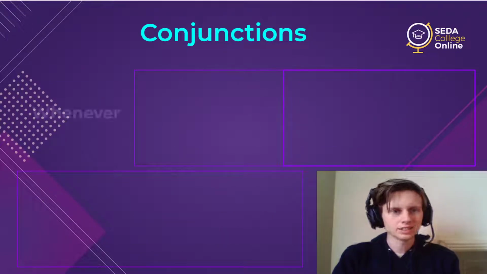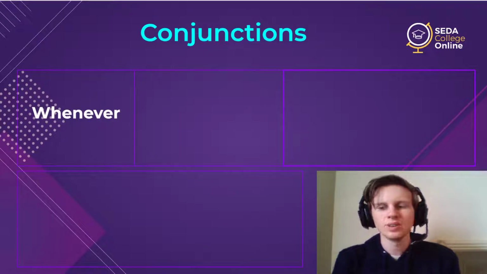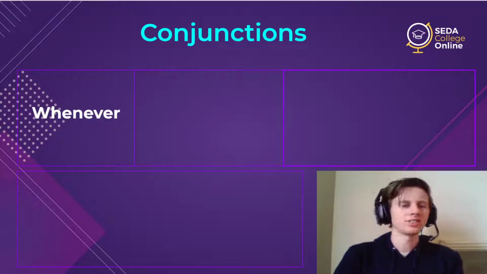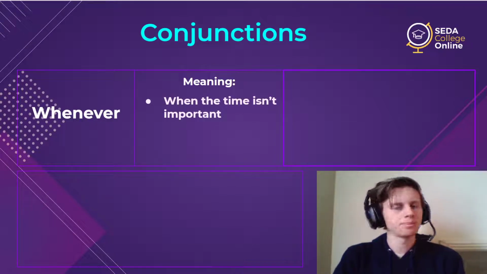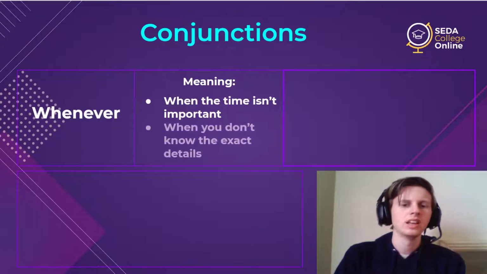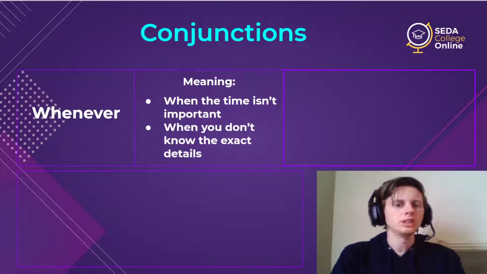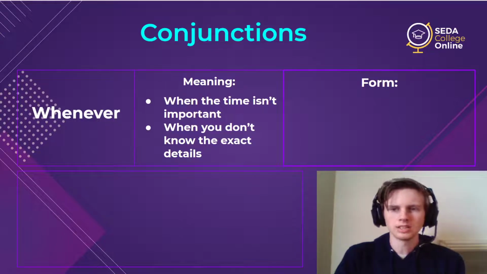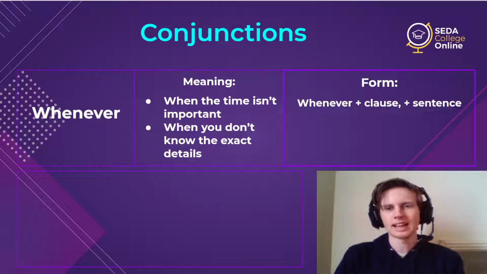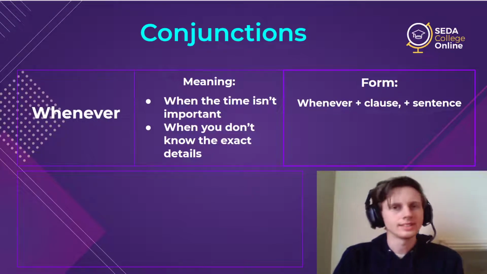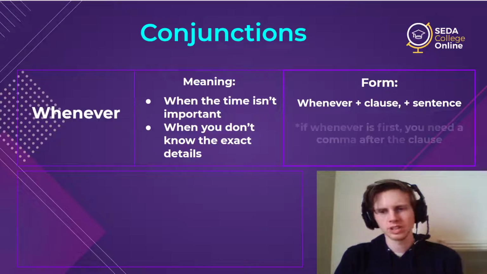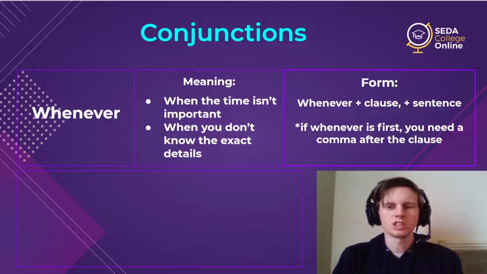All right, the next conjunction is whenever. So I imagine you can see a pattern now. So whenever now is about time. So now the time isn't important. Or again, like whoever, you can use it when you don't know the exact details about time. So it's either when it's not important or you don't know the specific things. So how do we use it? Well, the first part is exactly the same. Whenever, clause, sentence. So all of these will have the same form because they're all the same category of words. They're all conjunctions. And the same punctuation applies.